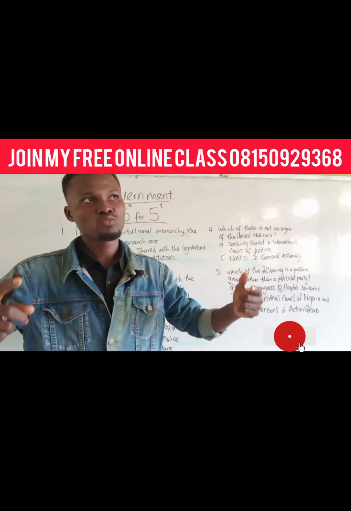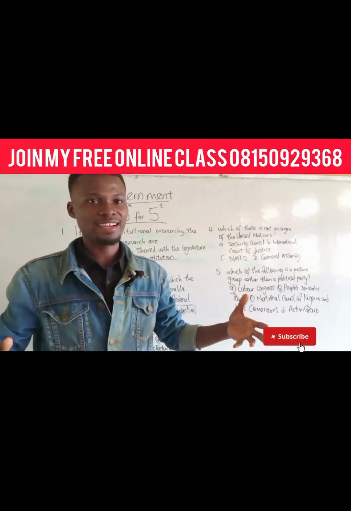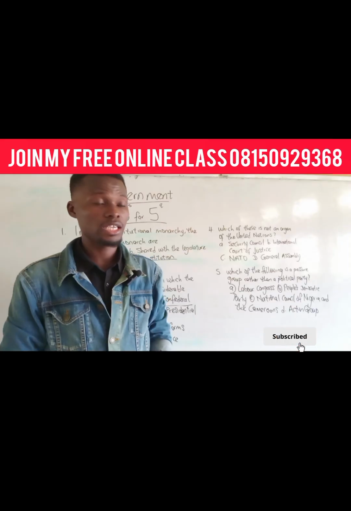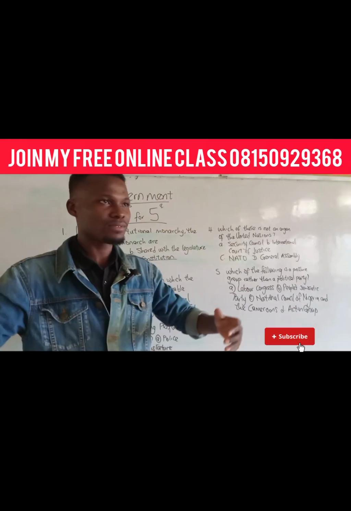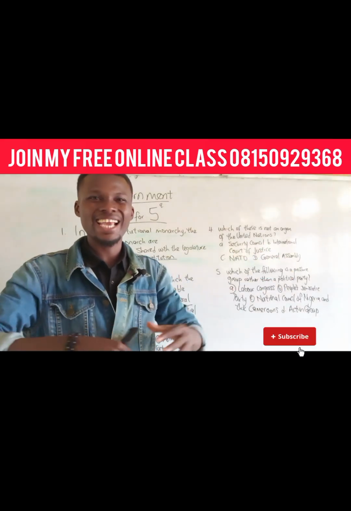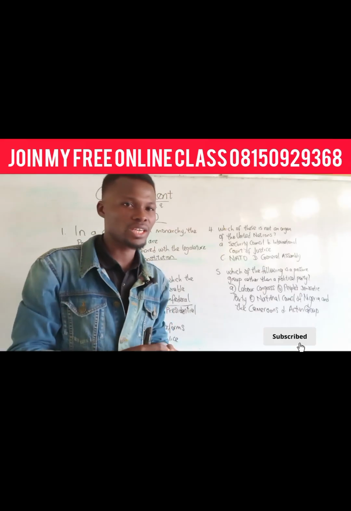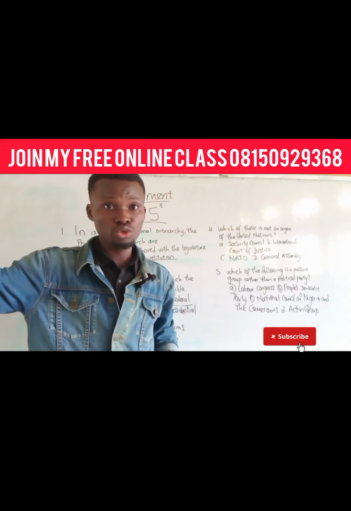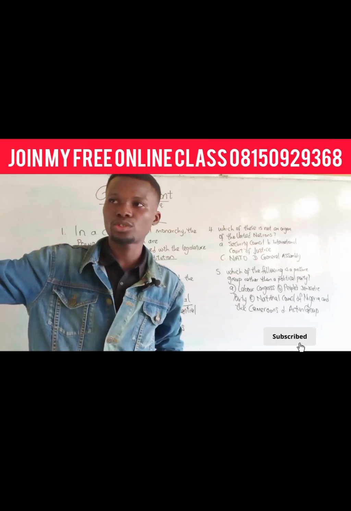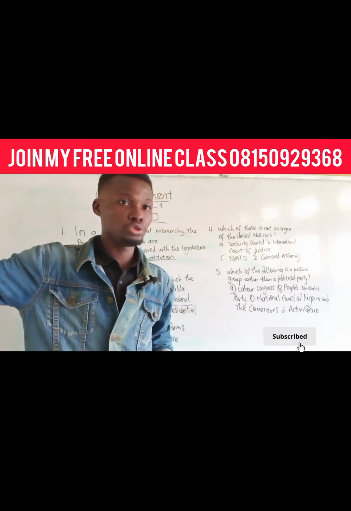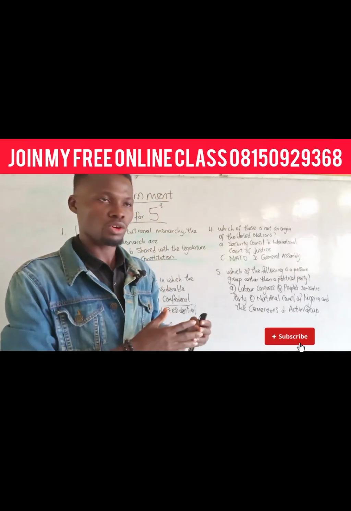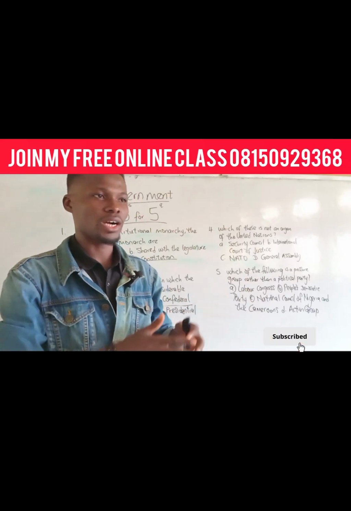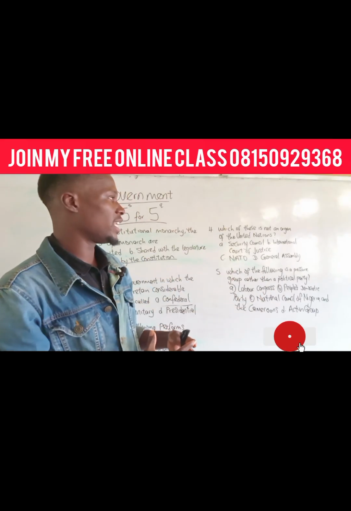Some are, how do I call it, continental, like AU. AU captures all the countries in Africa. But we have some that are intercontinental. So we have regional, like ECOWAS. We have continental, like AU. EU also is continental. EU captures countries in Europe. AU is also continental. AU is African Union. EU is European Union. African Union captures countries in Africa.